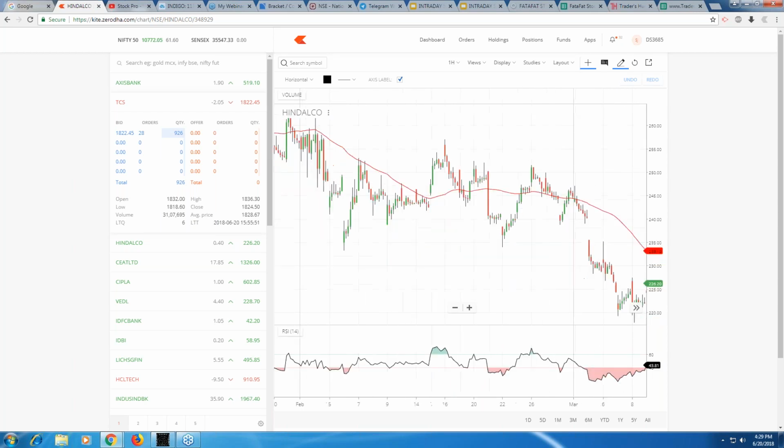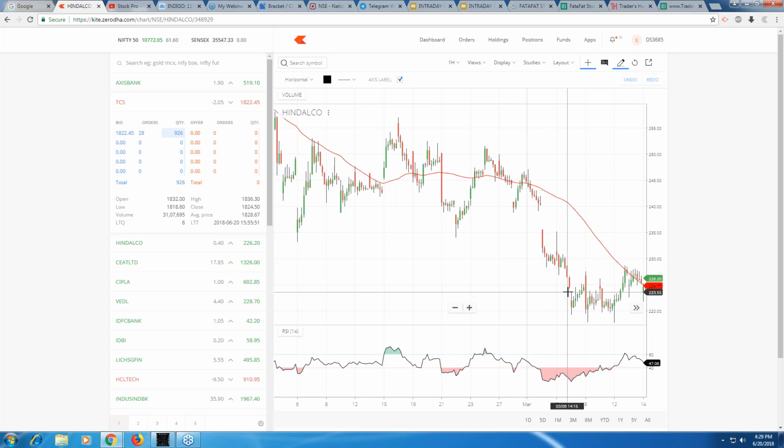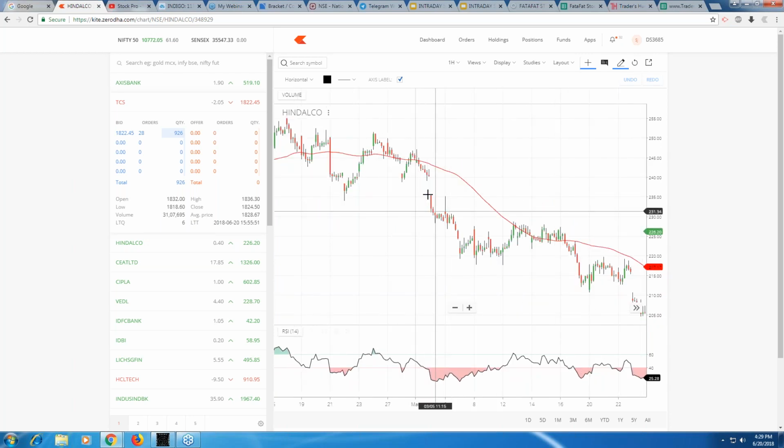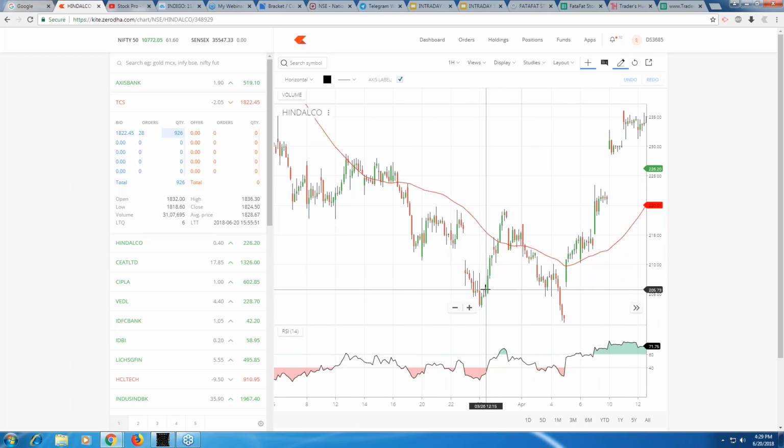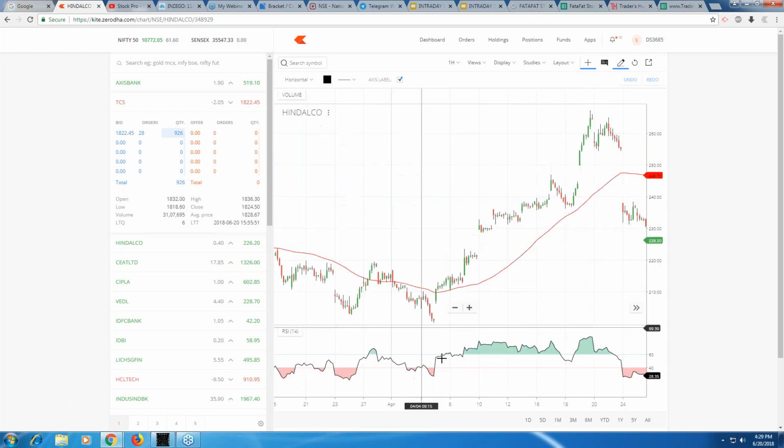So there could be some choppiness also in the market, right? Here, look at beautiful trade. Stock has come down, and here it's fallen down. RSI is below 40, and it still continues to be below 40. You can enter again if you don't want to remain entered over here. Again, see here, RSI is above 60, and the stock goes up.